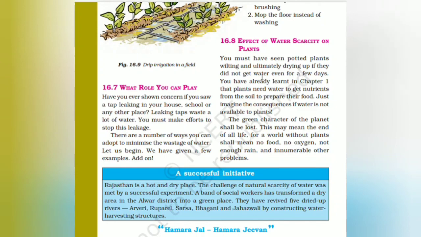Effect of water scarcity on plants. You must have seen potted plants wilting and ultimately drying up if they do not get water even for a few days. Plants need water to get nutrition from the soil and to prepare their food. Just imagine the consequences if water is not available to plants. The green character of the plant would be lost, and that would mean the end of all life. A world without plants would mean no food, no oxygen, not enough rain, and innumerable other problems.